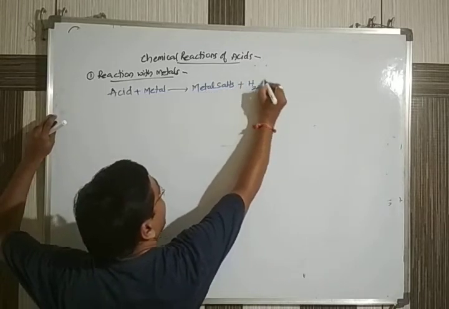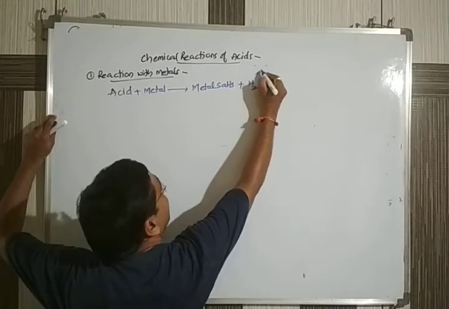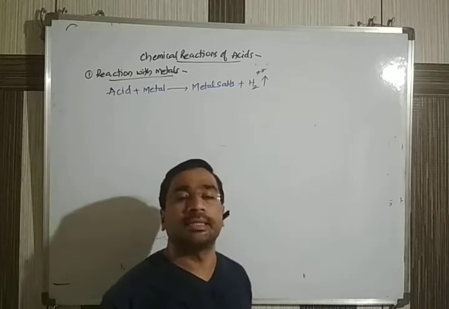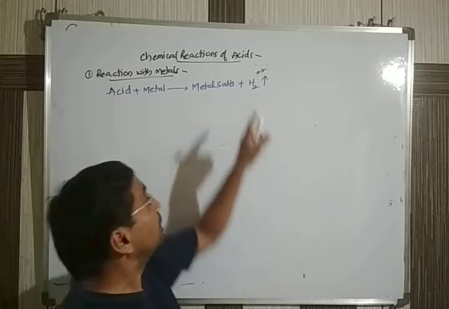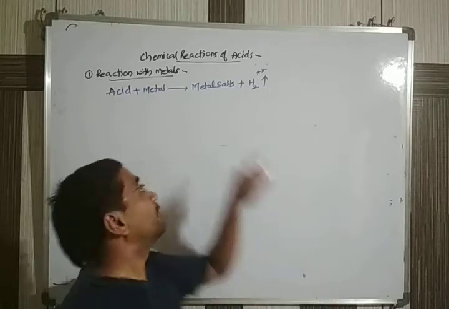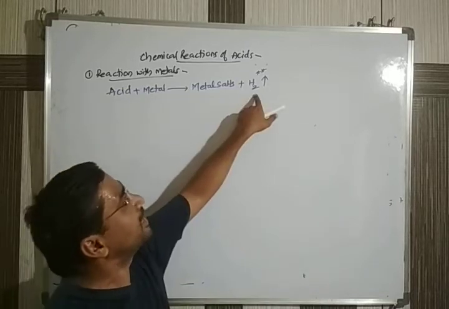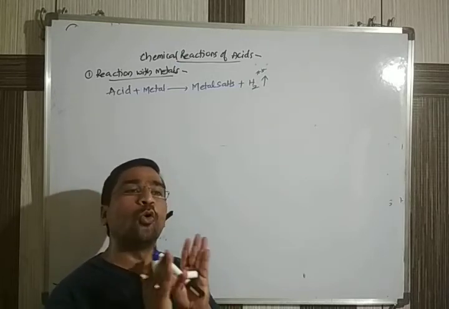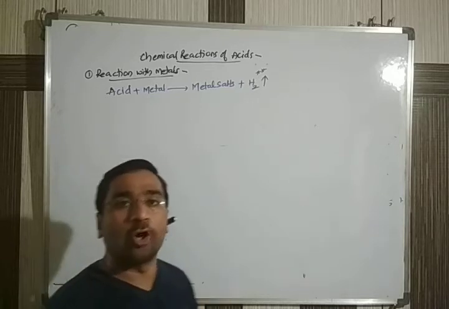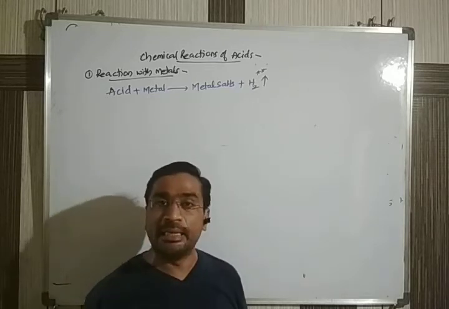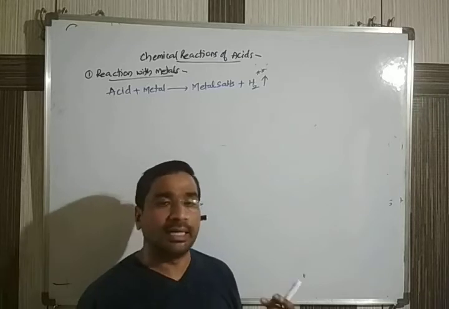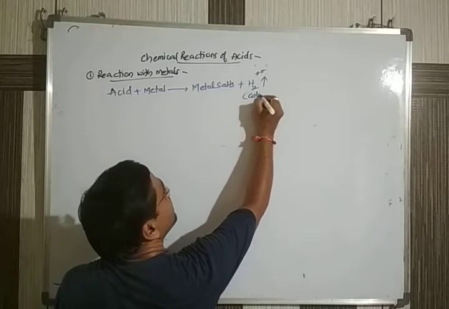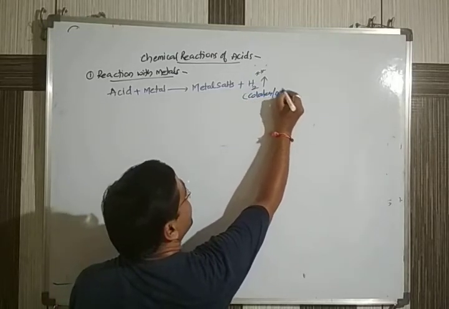with the release of hydrogen gas. The question asked in many competitive exams, in either 10th standard or plus 1 standard, is which gas is released whenever acids react with metals. It is hydrogen gas. The hydrogen gas is a colorless, odorless gas, like oxygen. Oxygen doesn't have any smell or color. We can't identify it. Here also H2 will be a colorless as well as odorless gas.